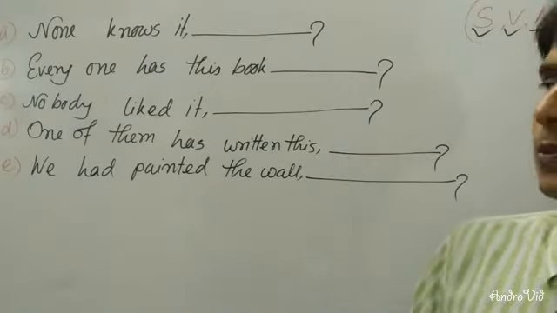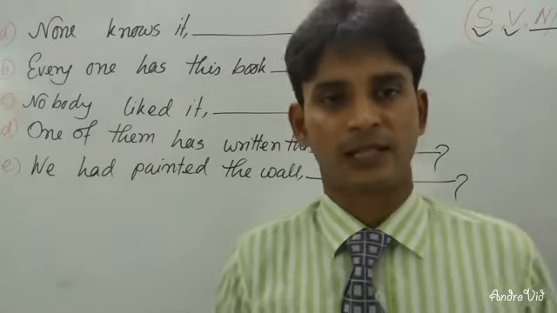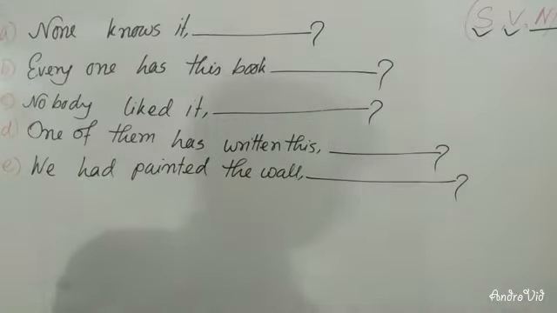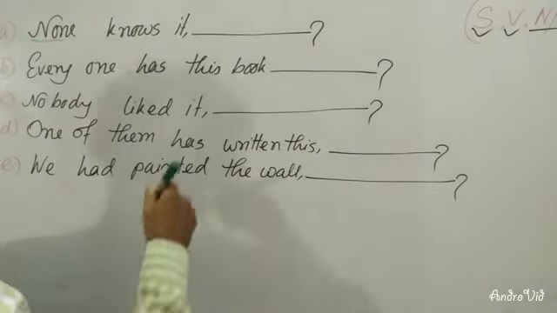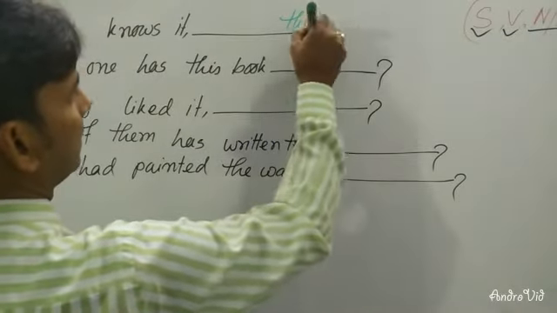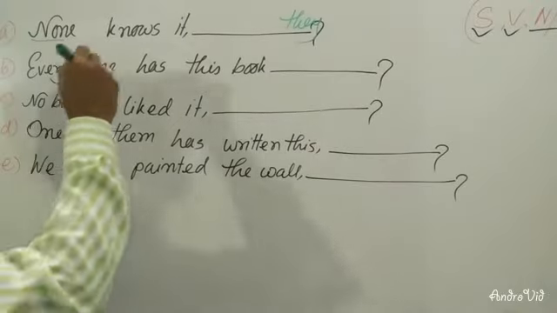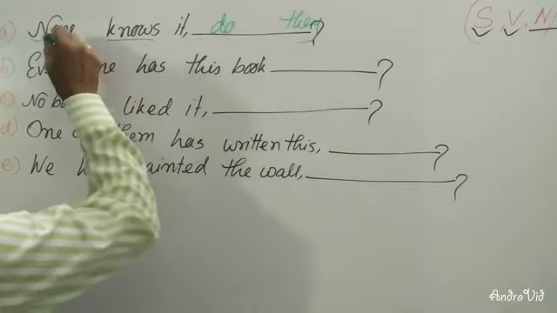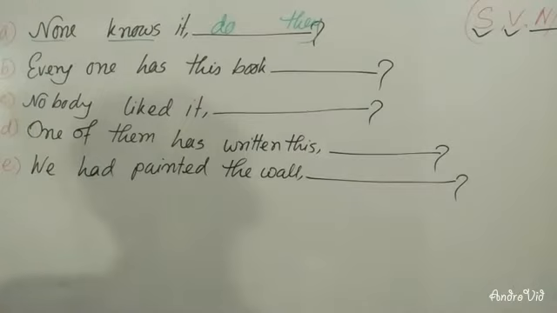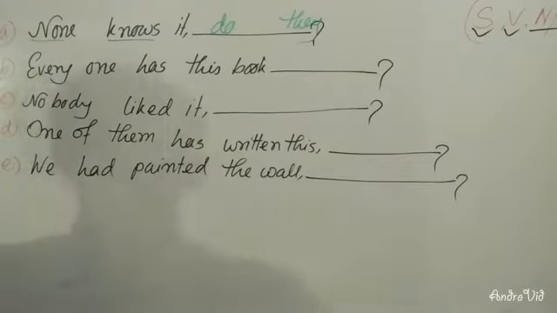Dear learners, I hope you have understood these 5 sentences. I am going to make you understand how you can make the tag questions of these sentences. On the screen I'm going to write here: none knows this. Here none indicates they, and as a plural, none indicates individually. If there is present indefinite tense with they, you will have to use do here. As there is the negative word none, you will not use not here. So for none knows it, it will be do they.